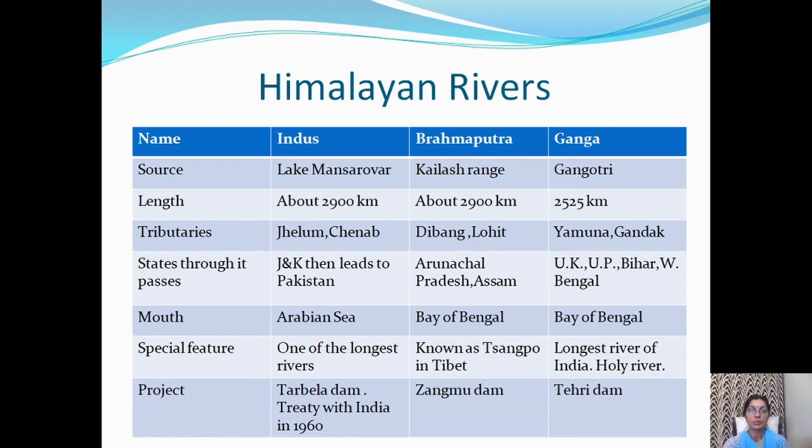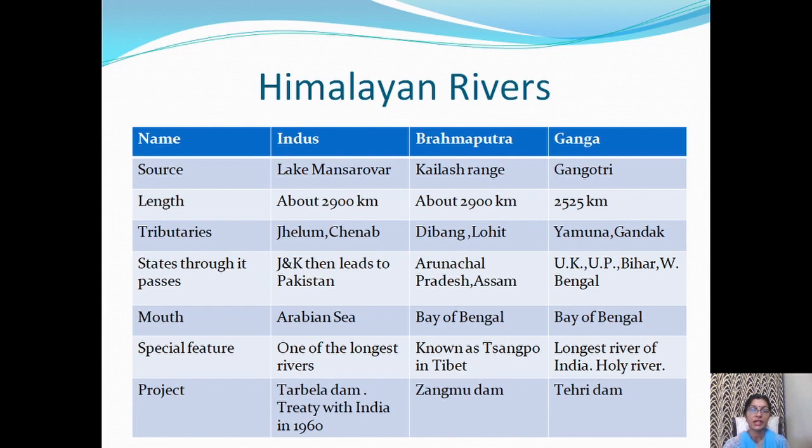States through which it passes. Indus passes through Jammu and Kashmir only, then it reaches Pakistan. There is a treaty between India and Pakistan on division of water of river Indus in 1960. Brahmaputra, Arunachal Pradesh and Assam. Ganga passes through Uttarakhand, Uttar Pradesh, Bihar, West Bengal. Mouth of the river. Indus drains its water in Arabian Sea, while Ganga and Brahmaputra in Bay of Bengal.